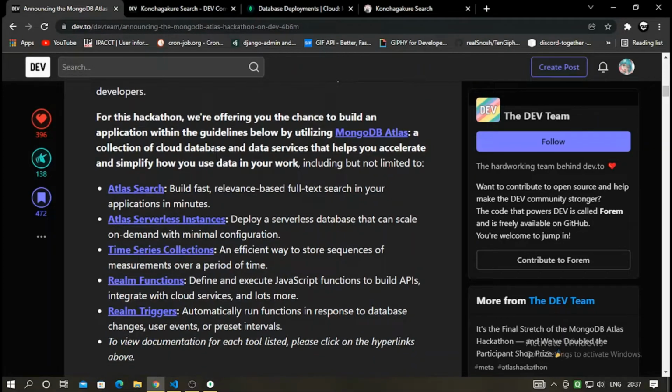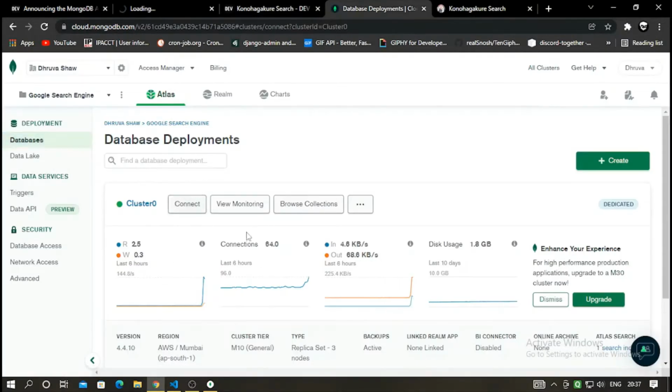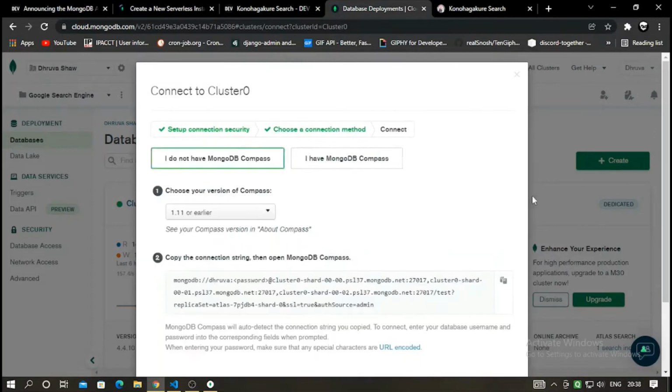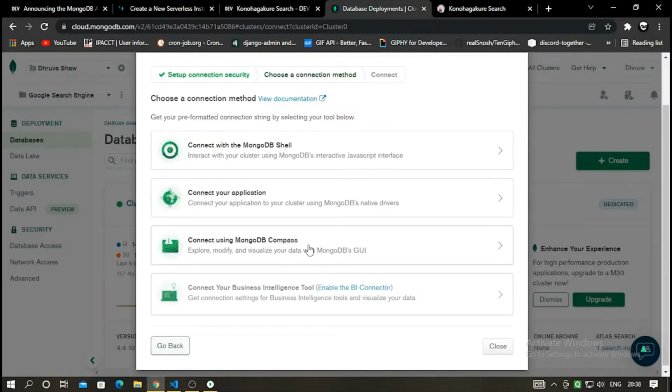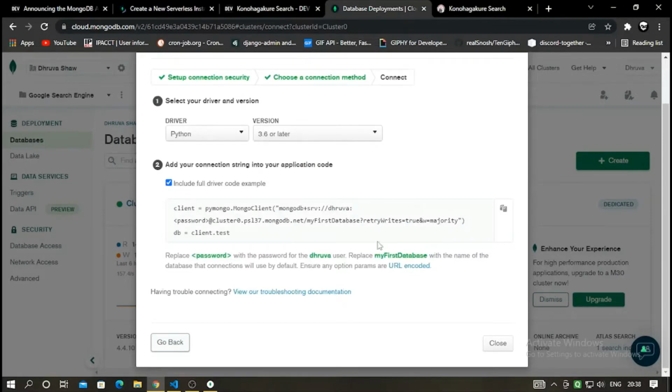What I'll use is Atlas Search and a dedicated MongoDB server. I could also use the Atlas serverless instances, but since it showed that it's in the preview stage, whenever I try to connect with my MongoDB Compass or my Python, it would show that it's not supported.